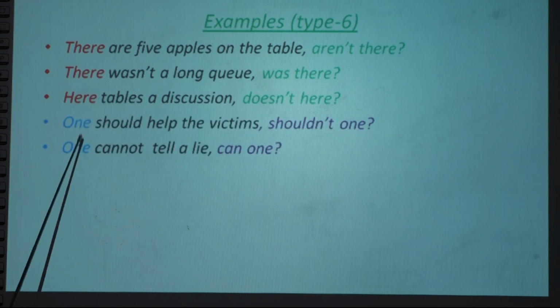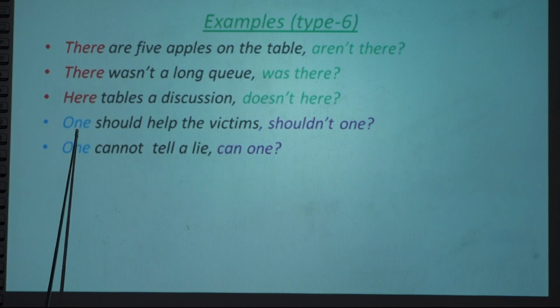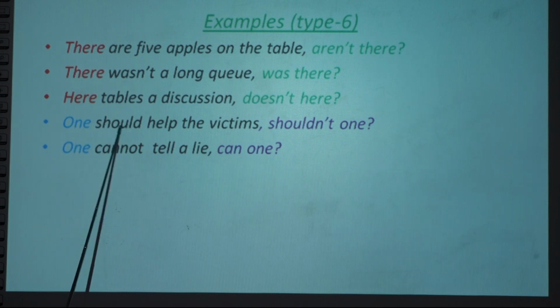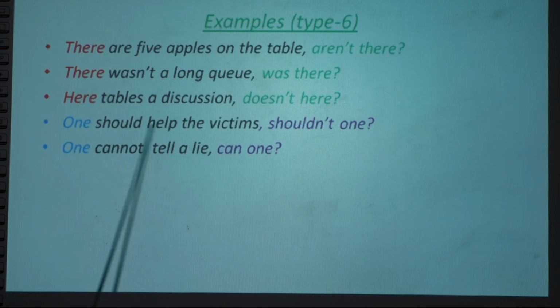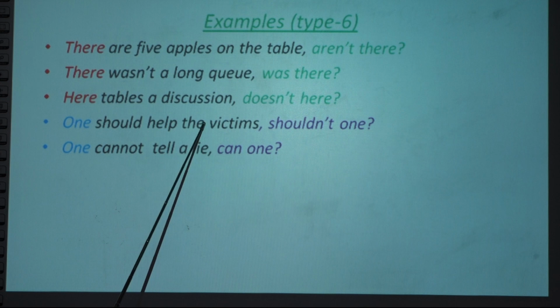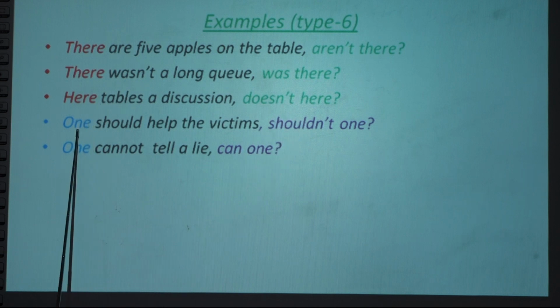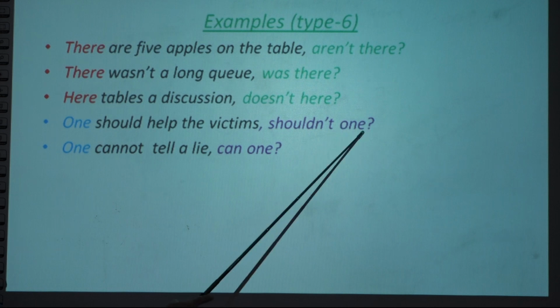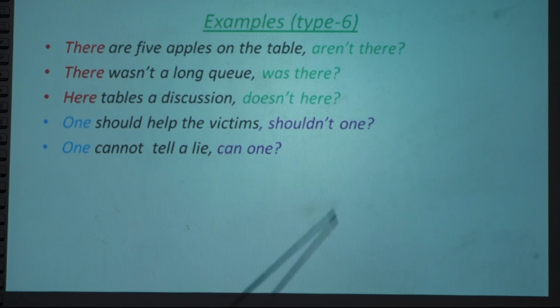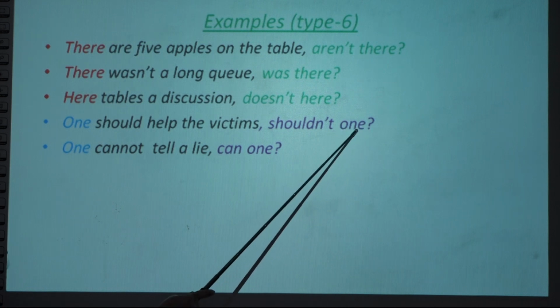Next one: one should help the victim. One is the subject, that is in our list, right? The auxiliary verb here is should, a modal auxiliary verb. The statement is affirmative, positive, so the tag will be negative. The negative of should is shouldn't. One is in the list of pronouns that we use in the tag, so we use the same: one, three letters, not someone, not somebody, it is just one only, okay?